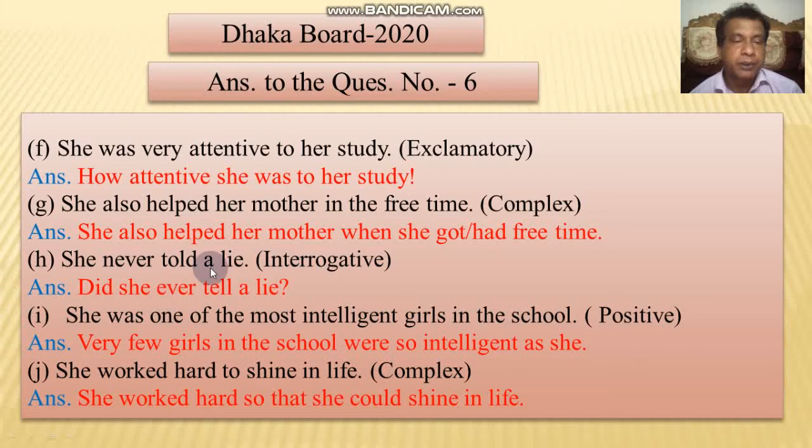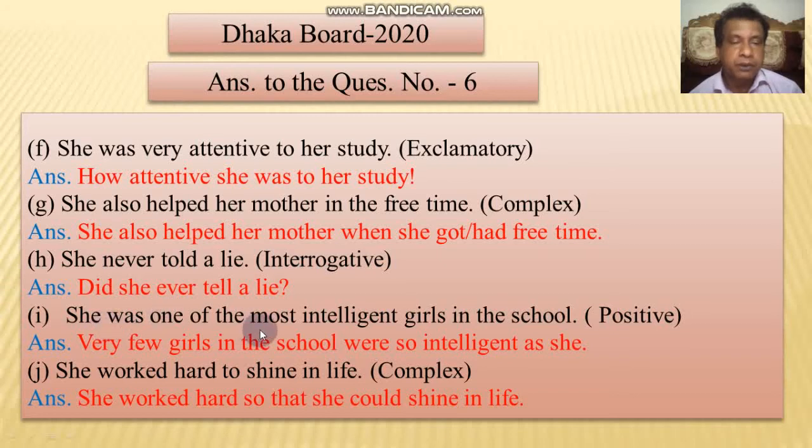Number H: She never told a lie. Interrogative. This is also past indefinite tense. Did she ever? Never, so it will be ever. Did she ever tell a lie? Number I.